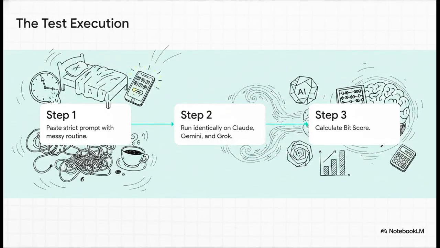Here's how this ultimate test actually goes down. Step 1, you take that strict prompt and feed it a totally chaotic, messy scenario. Specifically an ADHD-relevant morning routine where the user wakes up late, scrolls their phone, and feels super behind. Step 2, you run this identically on Claude, Gemini, and Grok. And step 3, you record their raw token count and calculate a bit score based on whether they actually respected your constraints or if they wasted your mental bandwidth with extra fluff, safety lectures, or formatting errors.